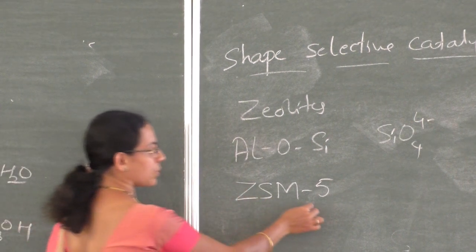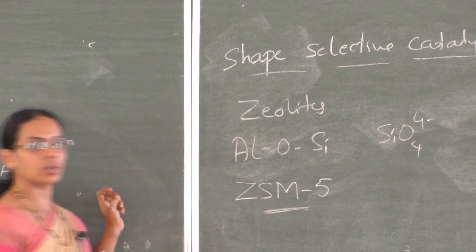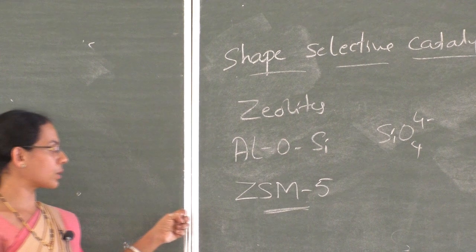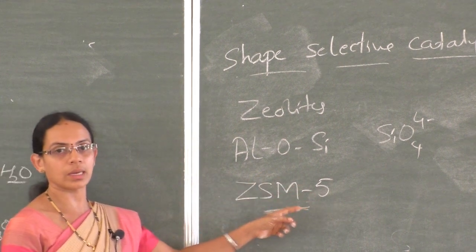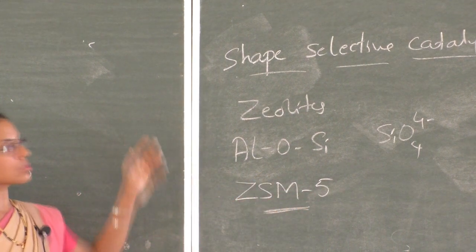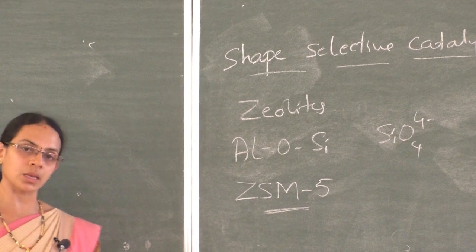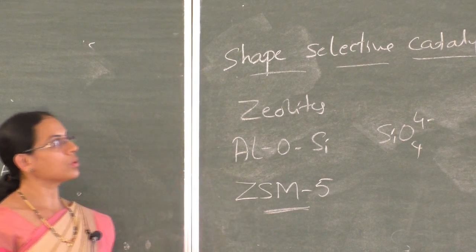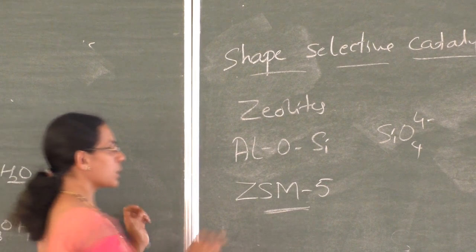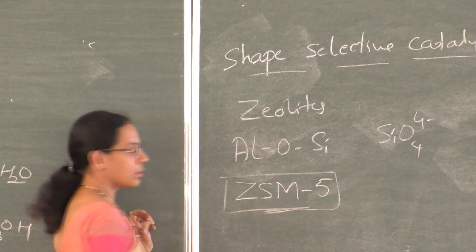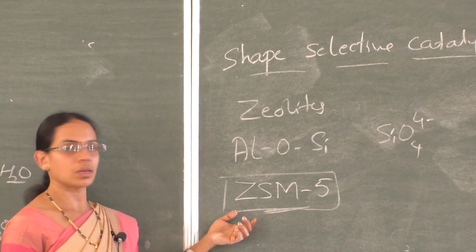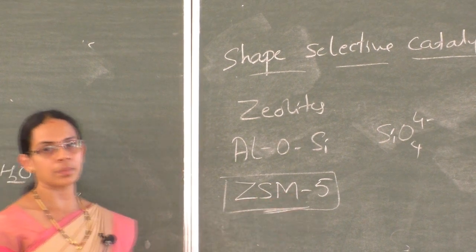Zeolites are available in nature, and they can also be prepared synthetically. So this is about shape selective catalysis. Remember this example, which is used as a catalyst in the petroleum industry, ZSM5.